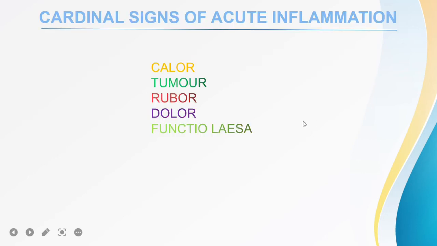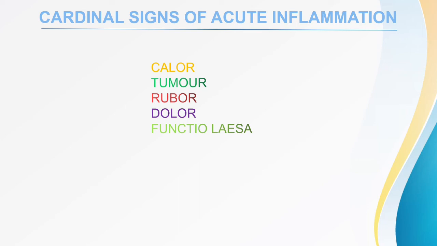Okay, so the cardinal signs of acute inflammation are calor, tumor, rubor, dolor, and functio laesa. First is calor. Calor, I have already discussed, is local rise of temperature, and it is due to the increased blood flow. The blood flow is increased, so more blood is coming to the area of inflammation, so that makes the area hot, that is calor.